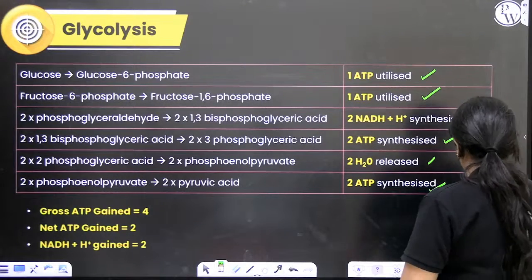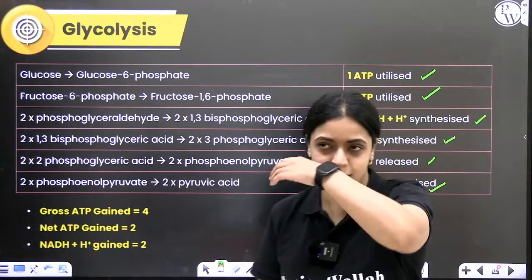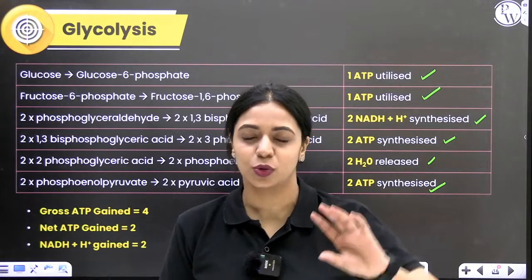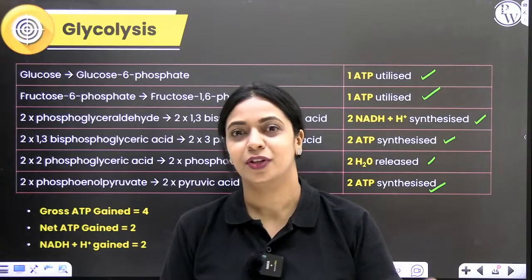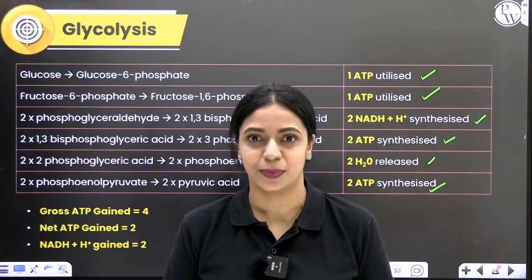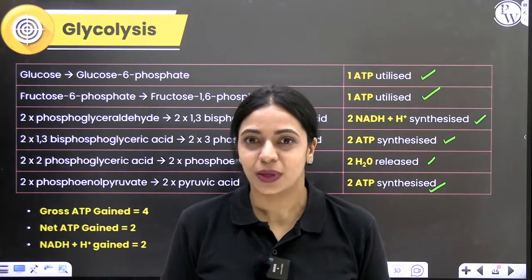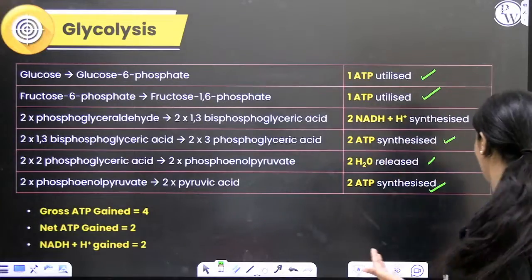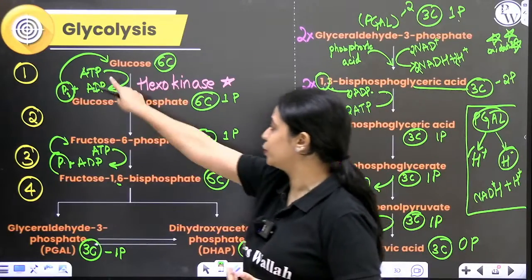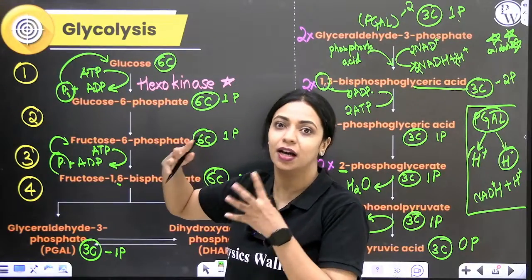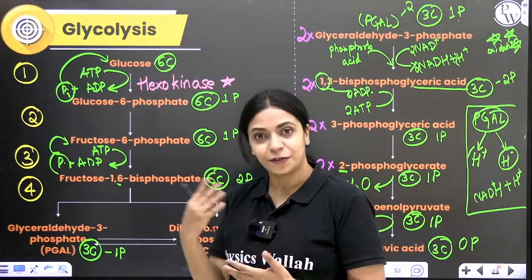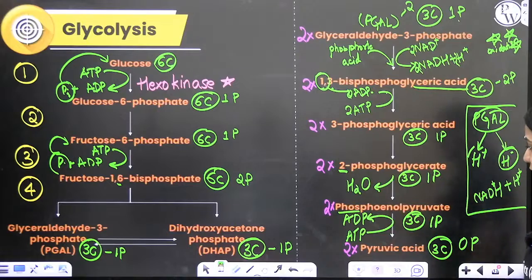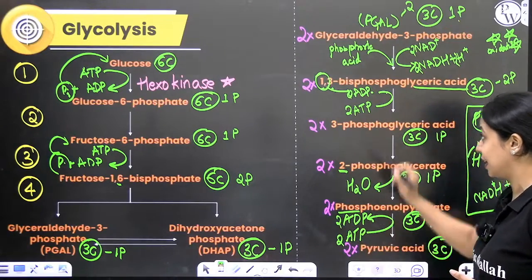Yeah. So it's like in banks, they give you all of these offers like you pay us 2,000 rupees right now, then after a couple of years, we'll give you 4,000 rupees, like doubling of offers you will have, right? All these money schemes, very similar to that. In glycolysis also, in the first 5 steps, you can see how in 2 steps, ATP is used up. ATP is the currency getting used. But after that, you can see how in 2 places, ATP will get synthesized. 2 ATPs will get synthesized in each step.